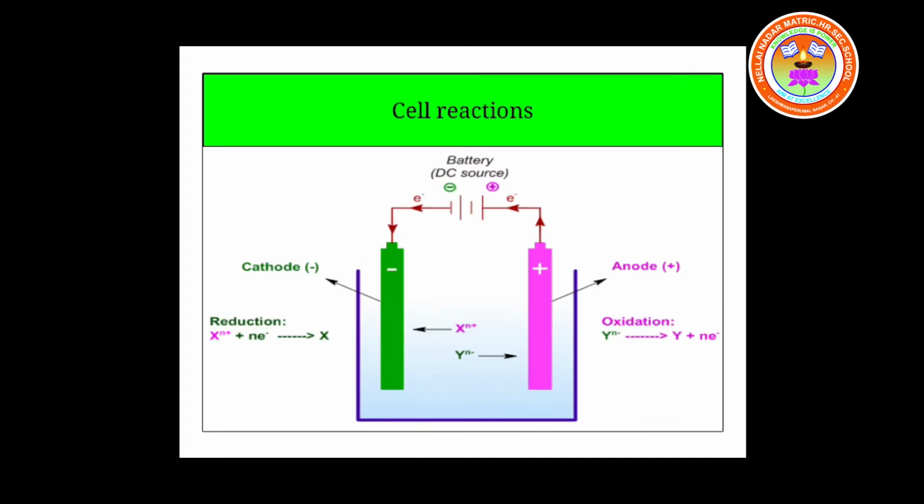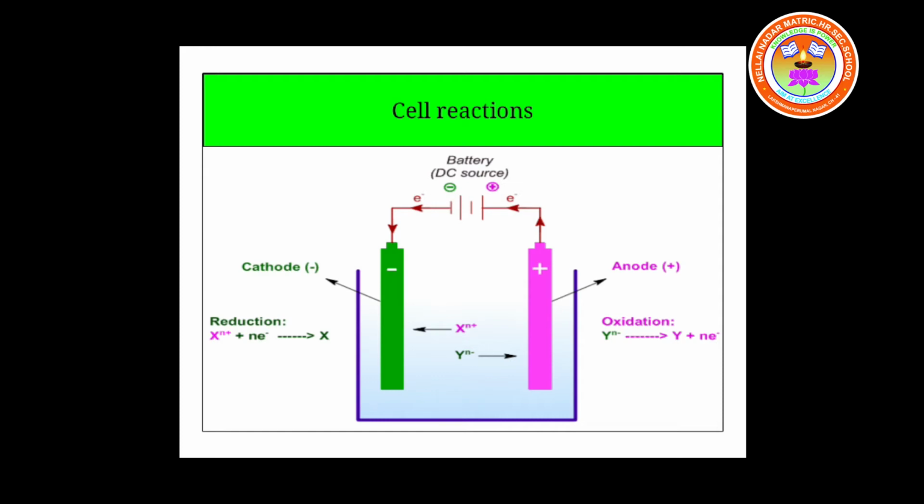We have got two half cells. One is anodic half cell, the other is cathodic half cell. At anode, oxidation takes place and at cathode, reduction takes place. Oxidation and reduction take place simultaneously, and so these reactions are called redox reactions. RED stands for reduction and OX stands for oxidation.